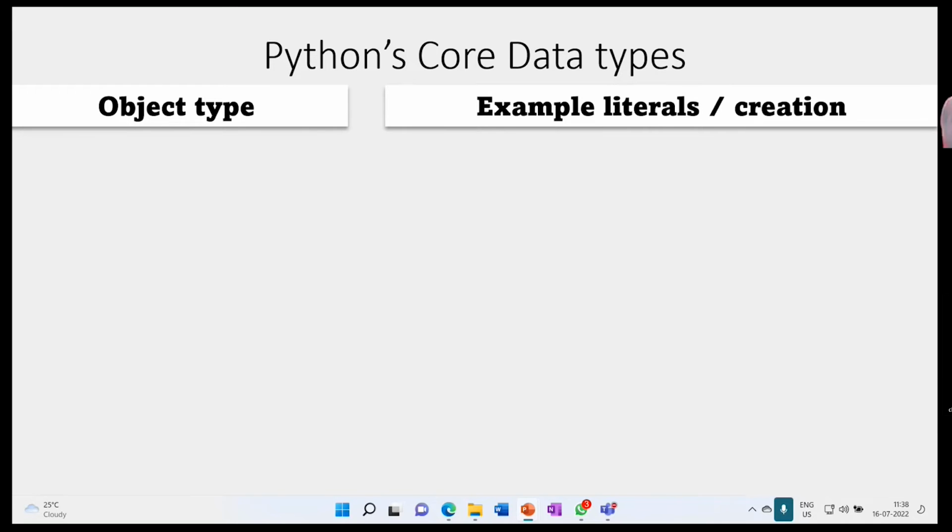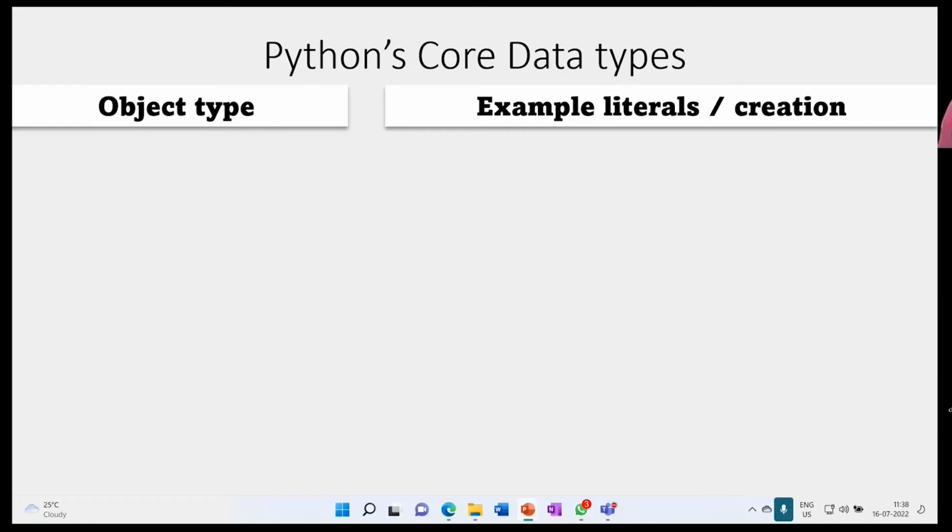Whereas in Python, you don't need anything. If you just type 1, then your system understands that this is int.